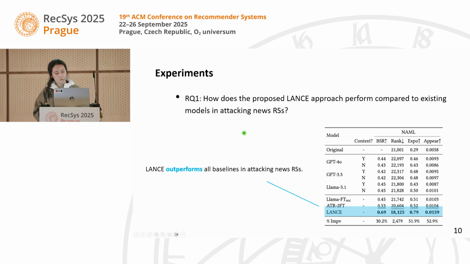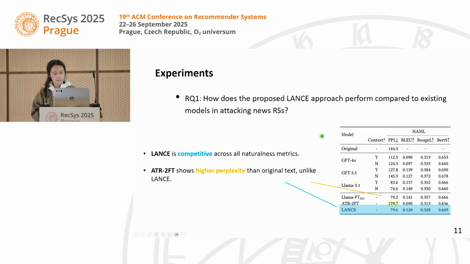This is the first research question. How does our LENS perform compared to existing attack methods? We can see here, our LENS outperforms all baselines in attacking news recommender systems, which demonstrates the effectiveness of our LENS structure. And here are the neutralness metrics for our LENS.